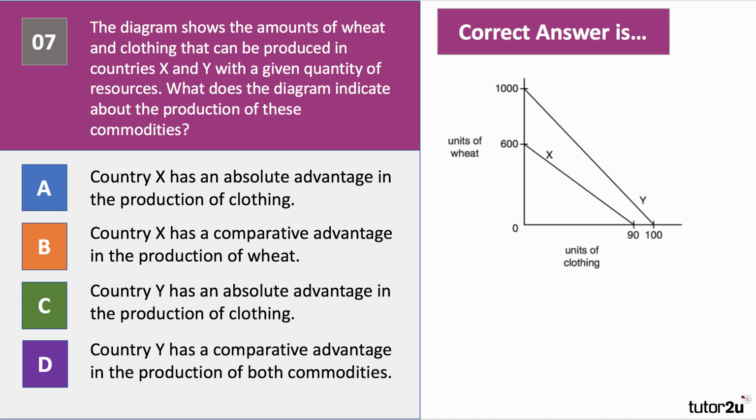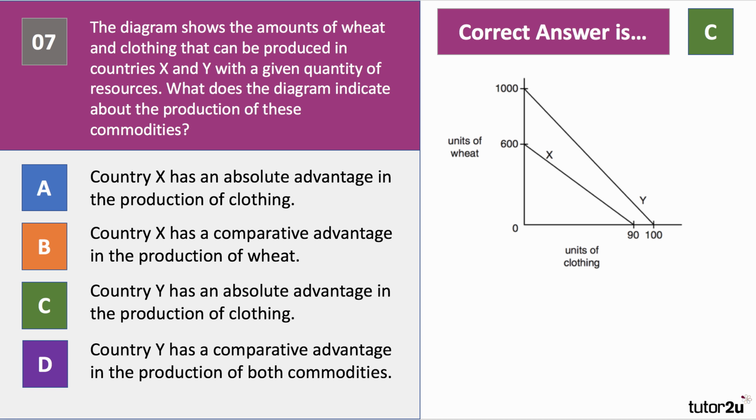So X lies below Y, but the gradients are different. So it's a question about working out the absolute and comparative advantage. My advice in the exam is just to work through A, B, C, D systematically, ticking off whether you think it's right or wrong. That's the way to do it, because there's a lot of text here. The right answer is C. Let's go through this process together.